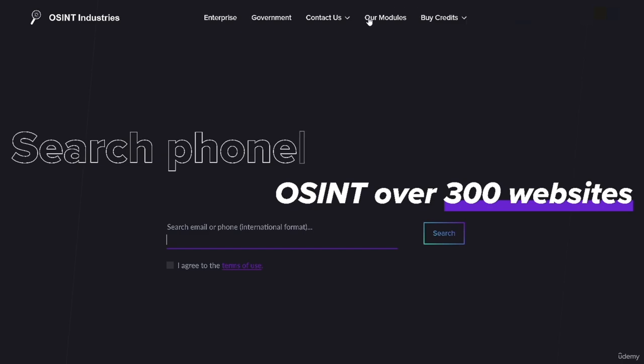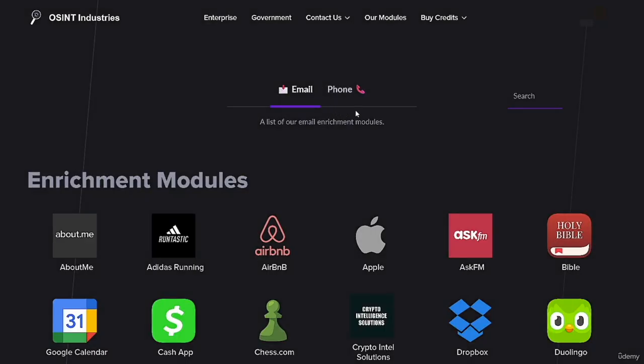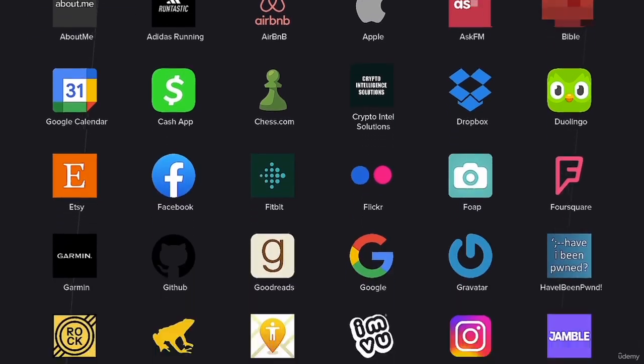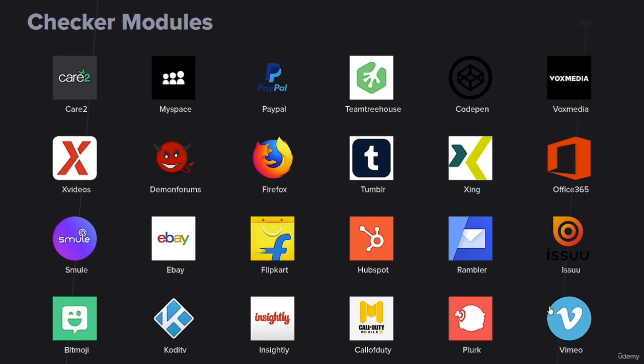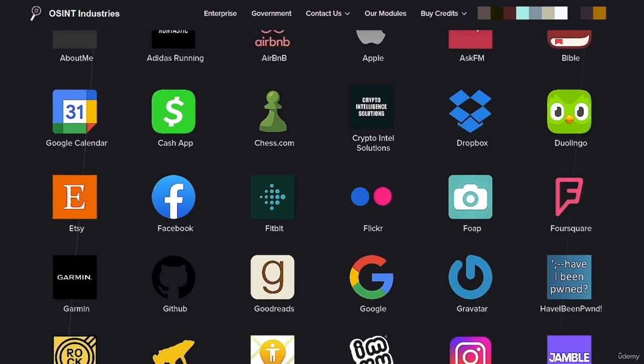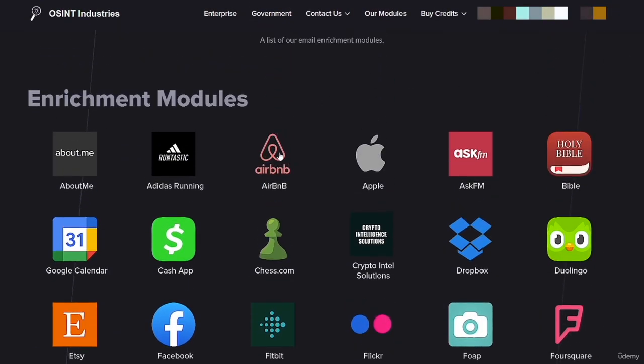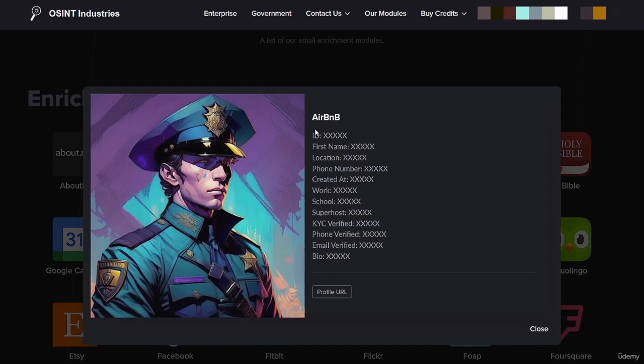I'm going to go to our modules, and here is the list of websites that it's going to check. So we can see Google, Instagram, and many other websites. And let me click on a certain module or website. For example, I'm going to click on Airbnb, and here you can see the kind of information that you will get if the email address was registered on Airbnb. You can see their first name, location, phone number, and some other information. Now obviously you will not get the full number. Instead, you're just going to get parts of the phone number, similar to Epios.